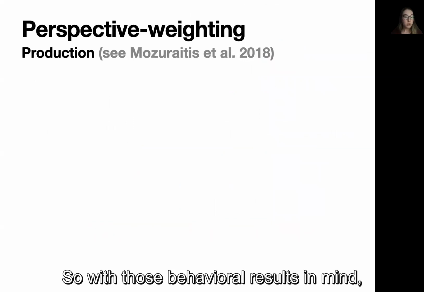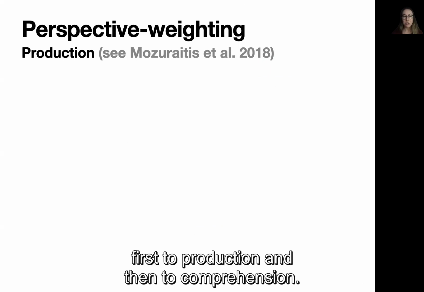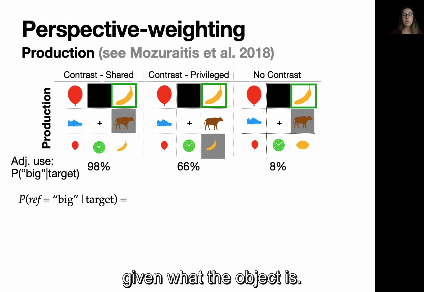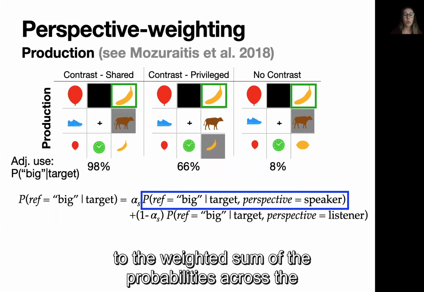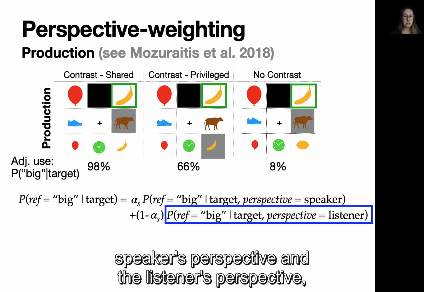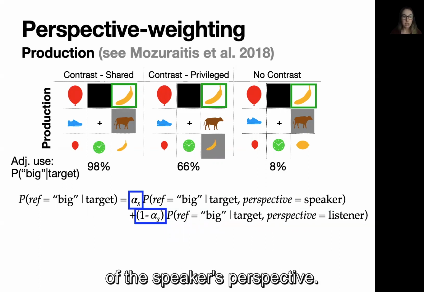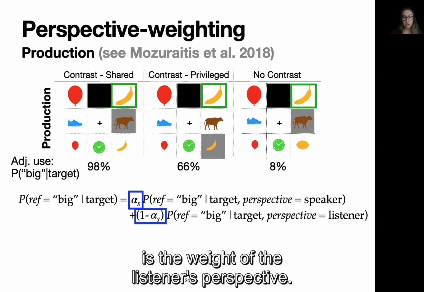So with those behavioral results in mind, we can try to apply the multiple perspective model, first to production and then to comprehension. In production, what we're interested in is the probability of producing a referring expression, for example, saying the adjective big, given what the object is. So the multiple perspective model says that this corresponds to the weighted sum of the probabilities across the speaker's perspective and the listener's perspective. And this parameter alpha s here corresponds to the weighting of the speaker's perspective. And so as a result, 1 minus alpha s is the weight of the listener's perspective.